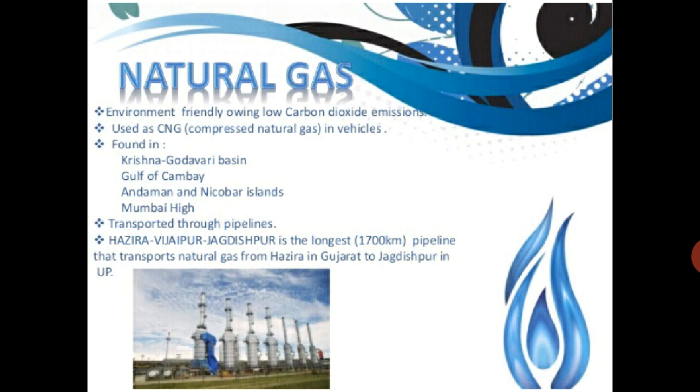The Hazira, Vijaypur, Jagdishpur pipeline is the longest, 1700 kilometers long, and transports natural gas from Hazira in Gujarat to Jagdishpur in UP. Where is Gujarat and where is UP? You see, it is a very big pipeline system.